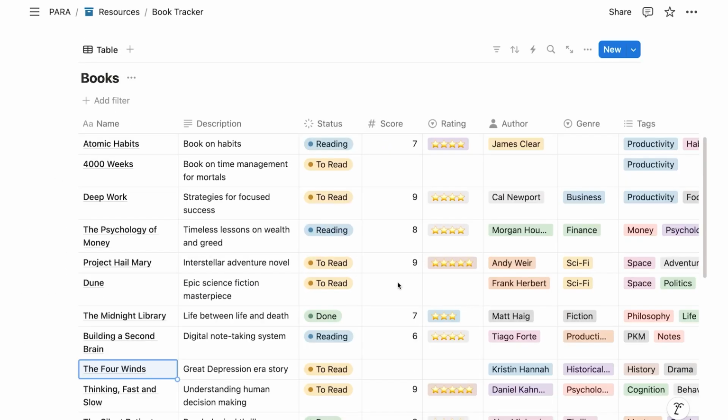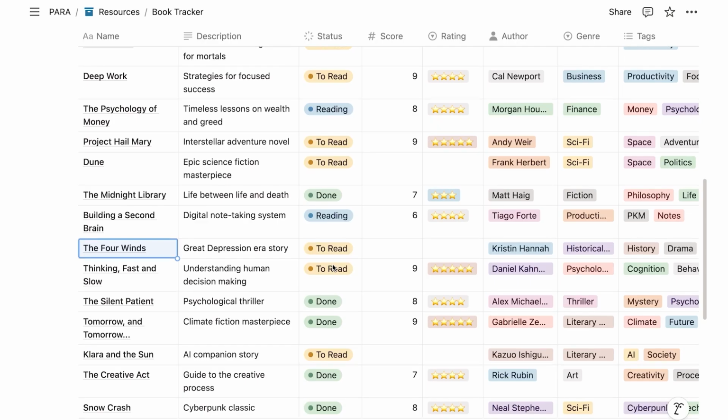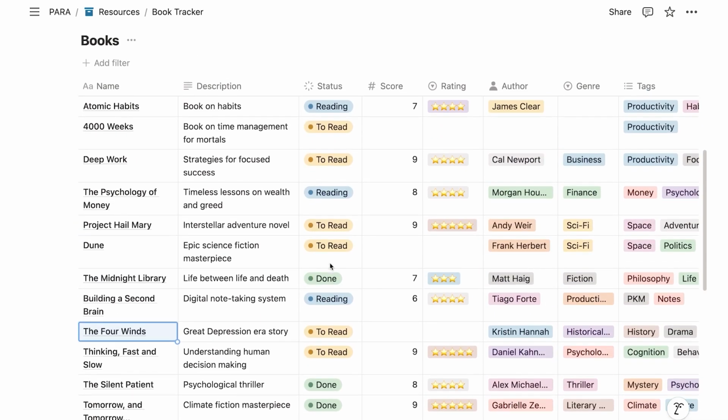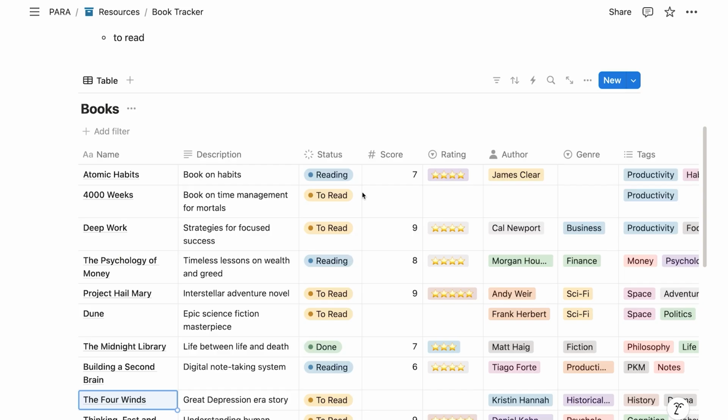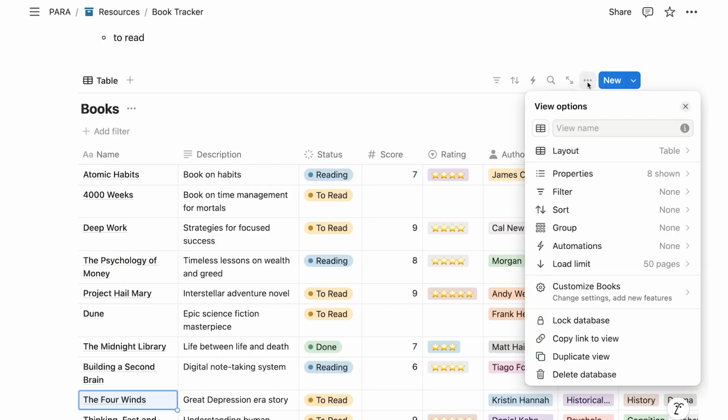Perfect. Now to really see the magic of databases, I've added a few more entries. Let's start by saying, okay, I want to see all the books that I'm currently reading. We can do so by adding a filter to the database to only display things where the status is reading. To do so, we can either click here on Add Filter, we can click here on this icon on Add Filter, or remember, 3 dots always mean settings, so we can also click here and say Filter.